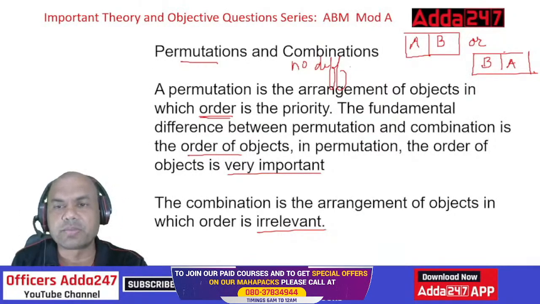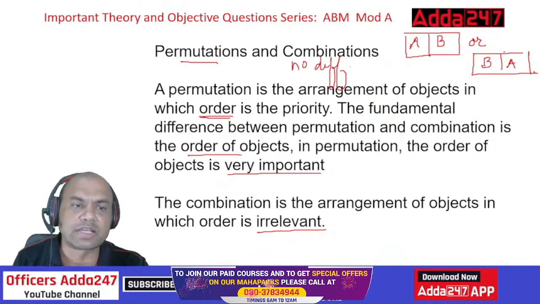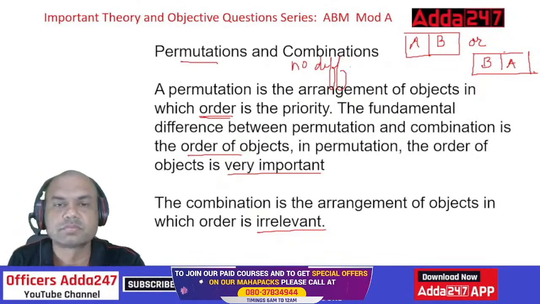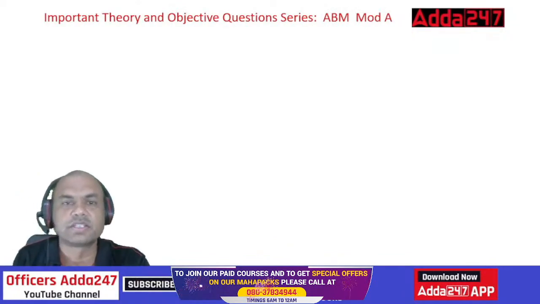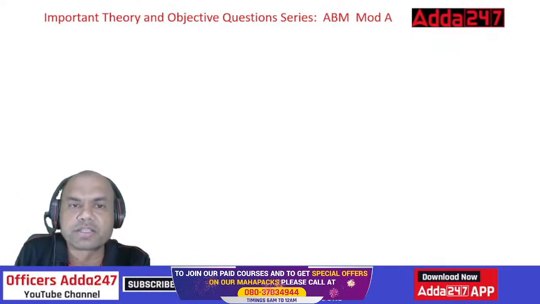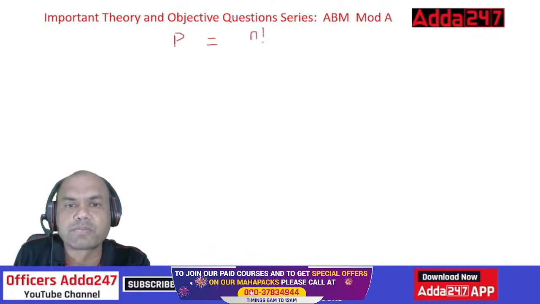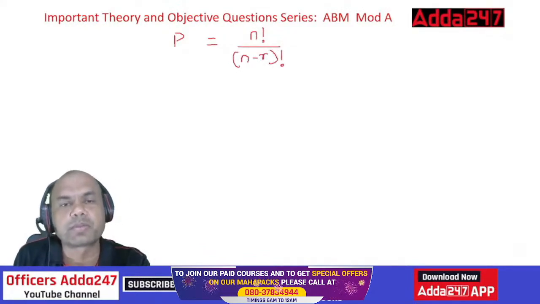Before going to the examples, let me write the formulas for permutation and combination. Let me bring in one slide over here, because that is required for writing the formula. See this. The permutation formula is P equals n factorial upon n minus r factorial. This is the formula for permutation.